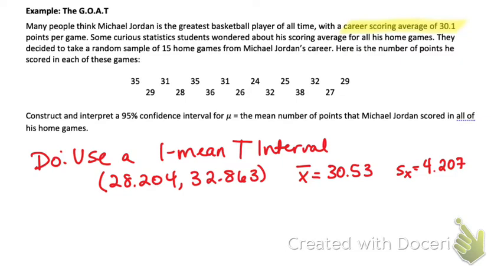Looks like he scored a little bit better at home. And this is our 95% confidence interval for what the true value of his home game scoring could be. So it's not that much different than his overall scoring for his entire career, no matter where he was. But this is his home game scoring interval.